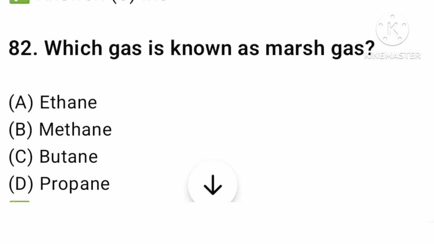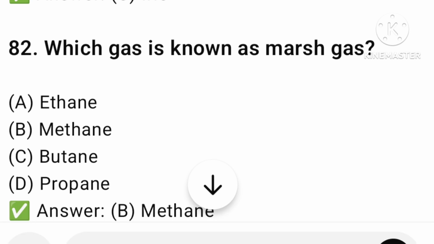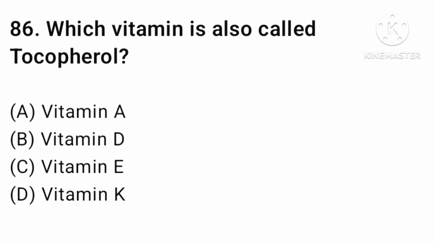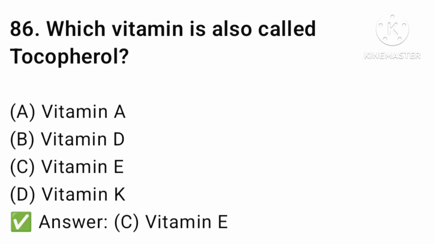Next question. Which gas is known as the marsh gas? Ethane, methane, butane, or propane? The answer is option number B, methane. Which vitamin is called tocopherol? Vitamin A, vitamin D, vitamin E, or vitamin K? The answer is option number C, vitamin E.